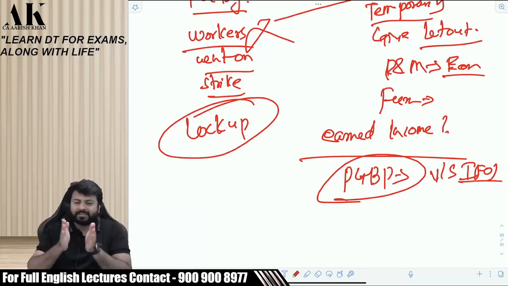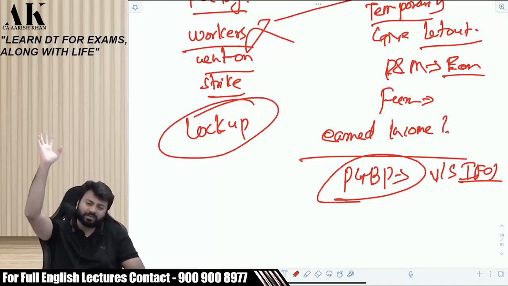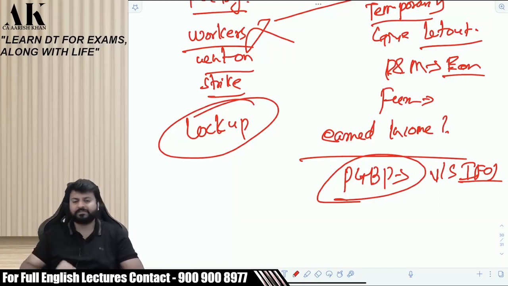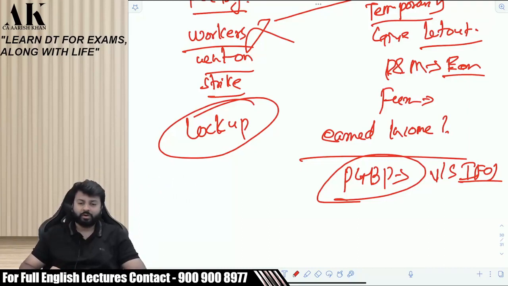Academically, our discussion is restricted to a particular level. We cannot have a complete discussion on this issue, because the complete discussion will go on and on for months and months. The assessee will put some facts, the department will put some facts, the assessee will put some more facts, the department will come with other facts. All the facts will be put in front of the court, and then the court will decide whether it is PGBP or IFOS, PGBP or CG, PGBP or HP.